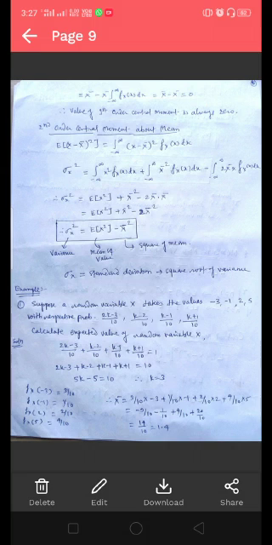So total probability must be equal to 1. Using this, we can add these given probabilities and equate this to 1 to find the value of k here. So (2k minus 3)/10 plus (k minus 2)/10 plus (k minus 1)/10 plus (k plus 1)/10 equals 1. From this we can find the value of k, that is equal to 3.